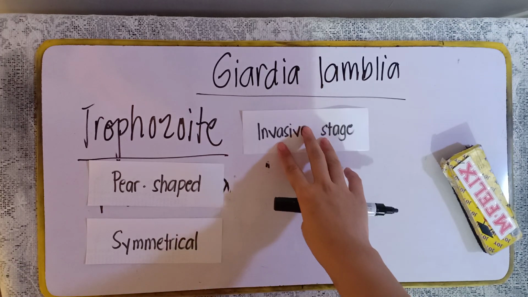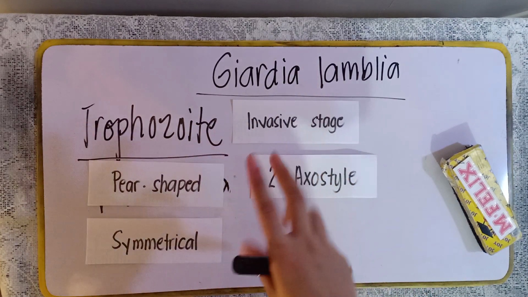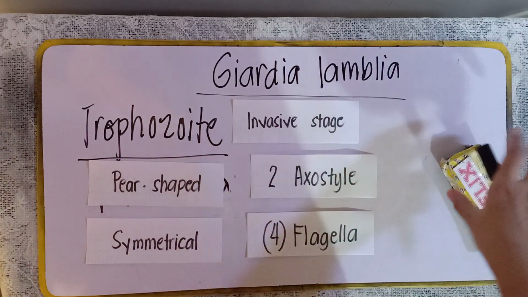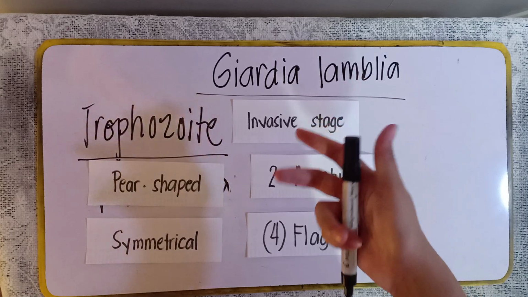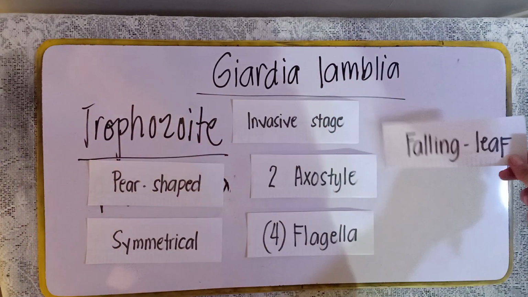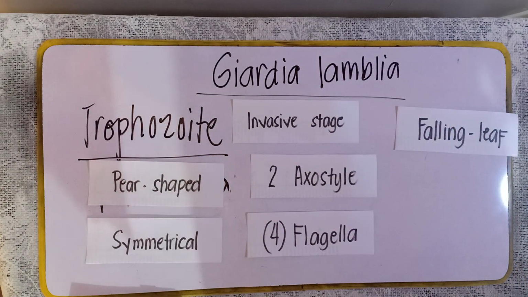And then the trophozoite of Giardia lamblia has 2 axostyles also. It has 4 flagella, kaya highly motile yung mga yan, masyadong maraming flagella. And it has a unique type of motility called the jerky falling leaf. Jerky falling leaf motility.